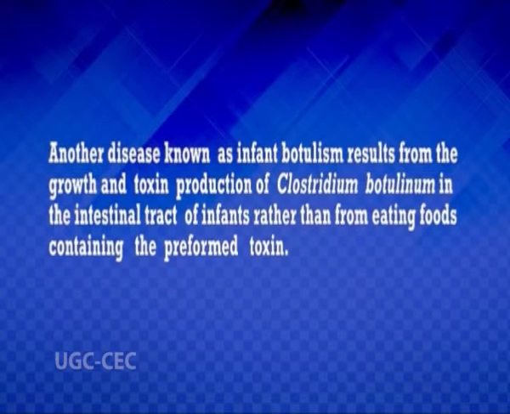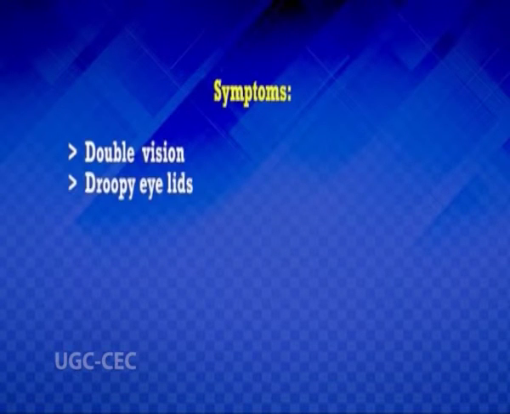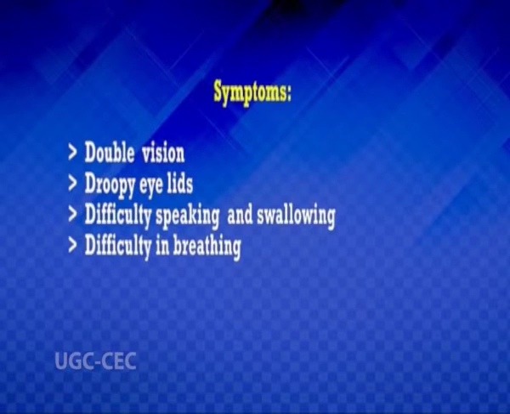Another disease, known as infant botulism, results from the growth and toxin production of Clostridium botulinum in the intestinal tract of infants, rather than from eating foods that contain the preformed toxins. The symptoms include double vision, droopy eyelids, difficulty in speaking and swallowing, difficulty in breathing, and finally paralysis.